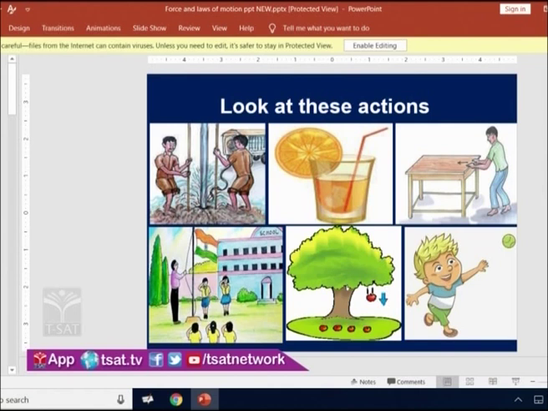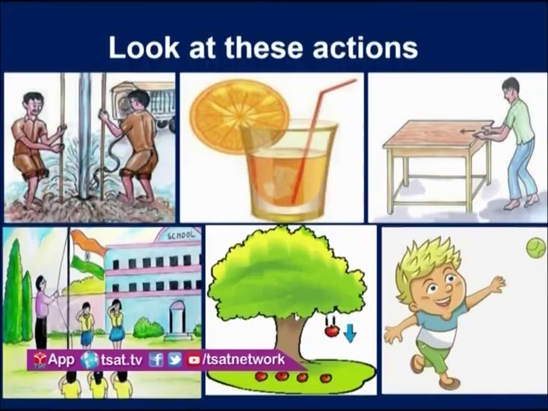One is who is doing that action. That is called the source. And next, on which the action is being done. That is called the object. Source and object.